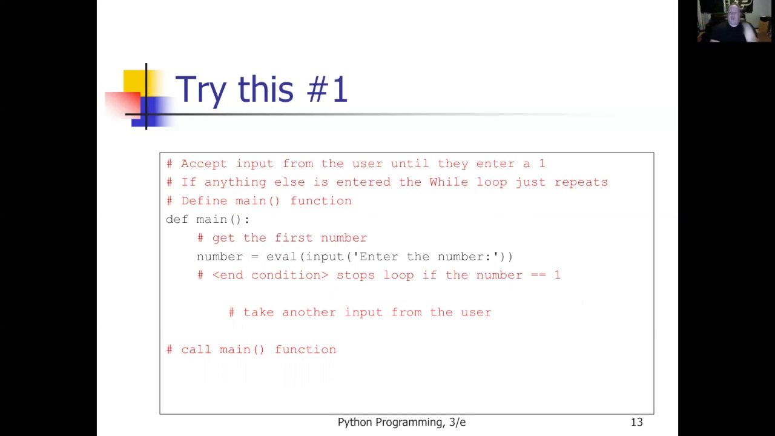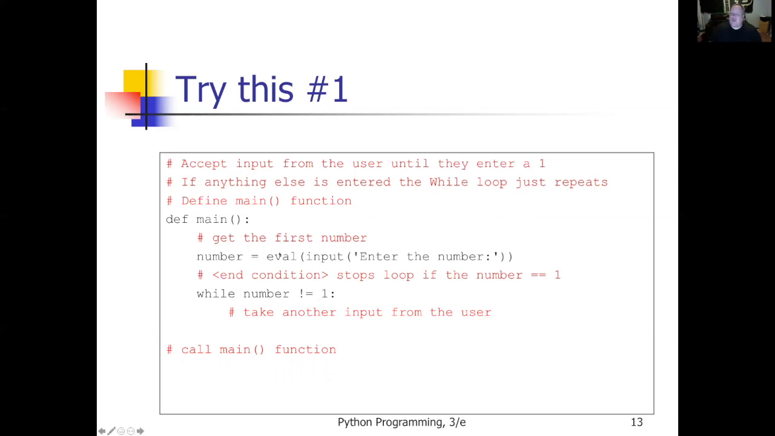Now I need to write my while loop. I need to repeat until number is a 1. So I'm not saying repeat while number equals 1, because that only repeats if it is 1, right? I want to say repeat as long as it's not 1. So while number is not equal to, remember this from our Boolean comparisons, while number is not equal to 1, I'm going to keep looping.